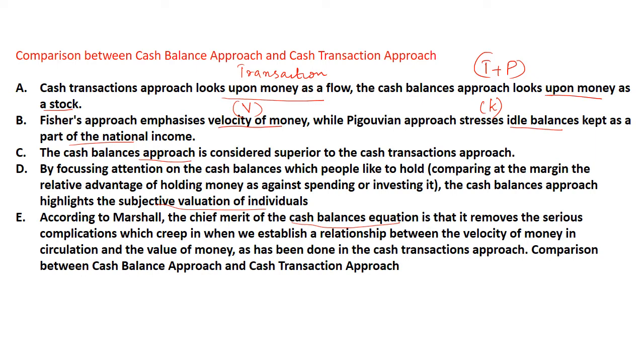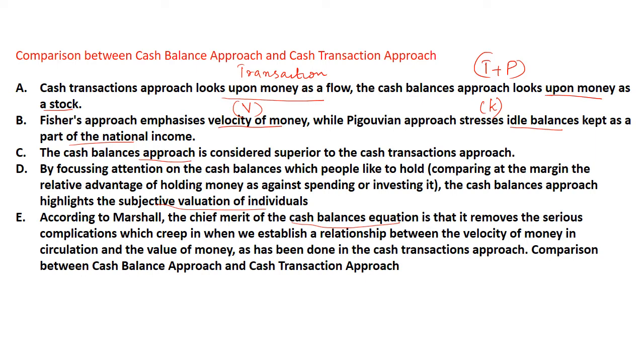So those are the differences between the cash balance approach and the cash transaction approach. The first one is that the cash transaction approach considers money as a flow, for transactions only, while cash balance covers transaction plus precautionary need. The Fisherian approach focuses on velocity of money, while the Pigovian approach focuses on the Cambridge constant K or ideal balance. The cash balance approach is comparatively superior to cash transaction.